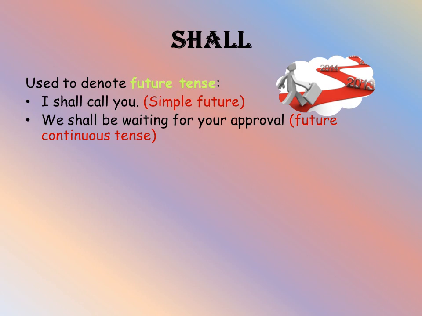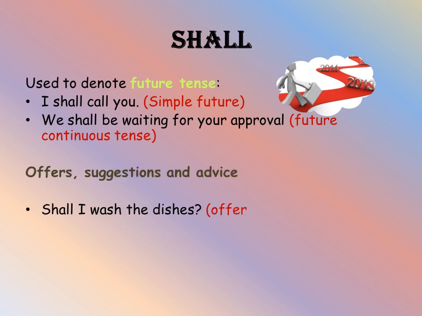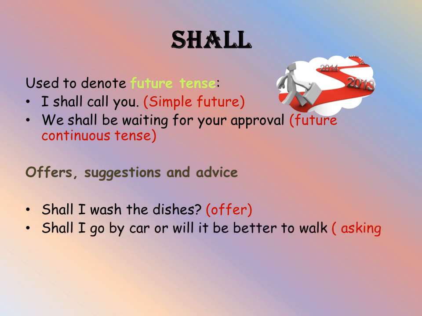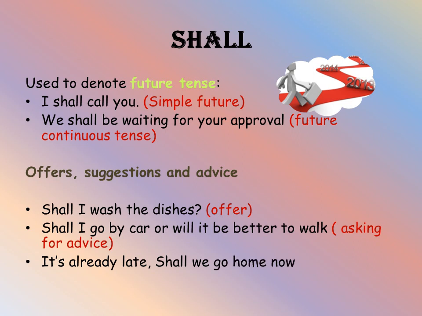Future continuous tense. And it is also used for offering suggestion and advice. Shall I wash the dishes? Offer. Shall I go by car or will it be better to walk? It's seeking advice. It's already late. Shall we go home now? It's a suggestion.